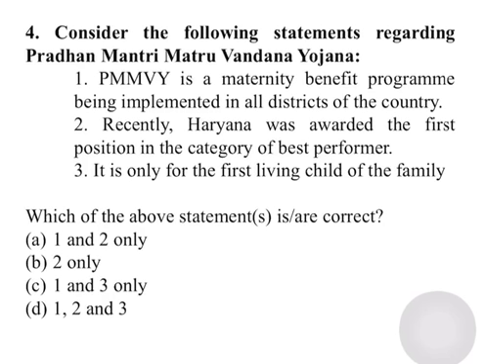Now let us go a little deeper. Pradhan Mantri Matru Vandana Yojana is a scheme in which a cash incentive of rupees 5,000 is provided directly to the bank or post office account of the pregnant woman and lactating mother for the first living child, subject to some specific conditions related to maternal and child health. The focal point of implementation of this scheme is the Anganwadi center and ASHA worker.